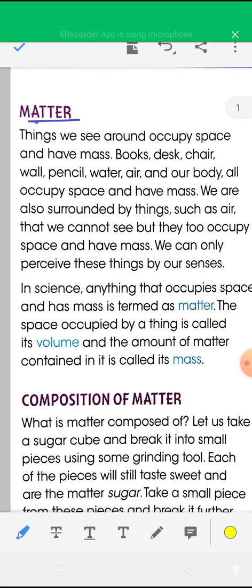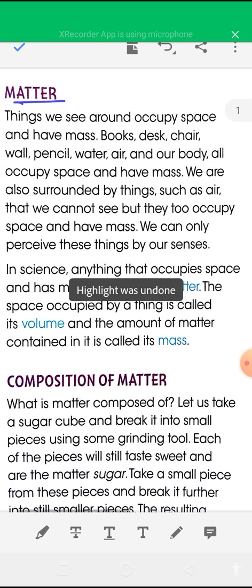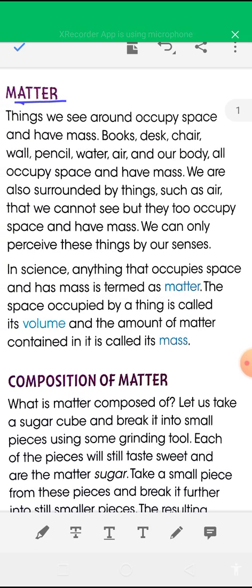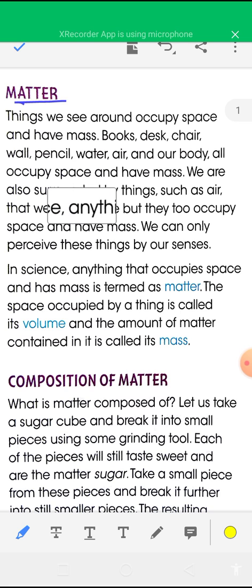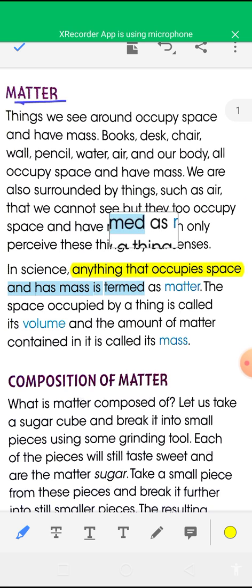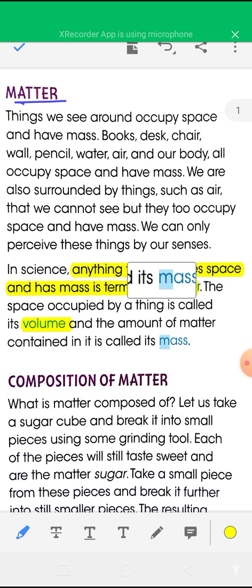So what is matter? Matter is anything that occupies space and has mass. Anything that occupies space and has some mass is termed as matter. The space occupied by matter, or the space occupied by a thing, is called its volume. And the amount of matter contained in it is called its mass.